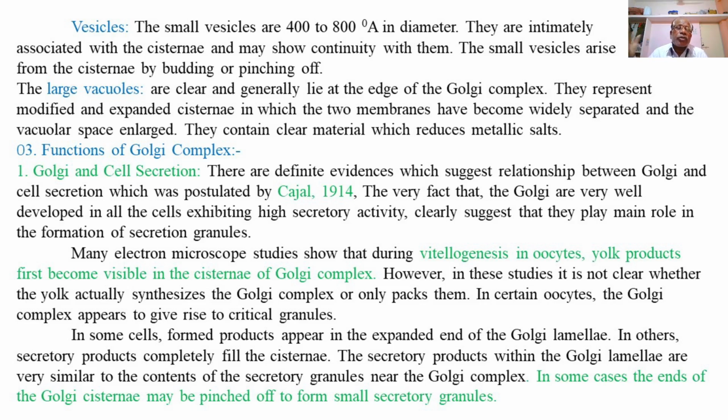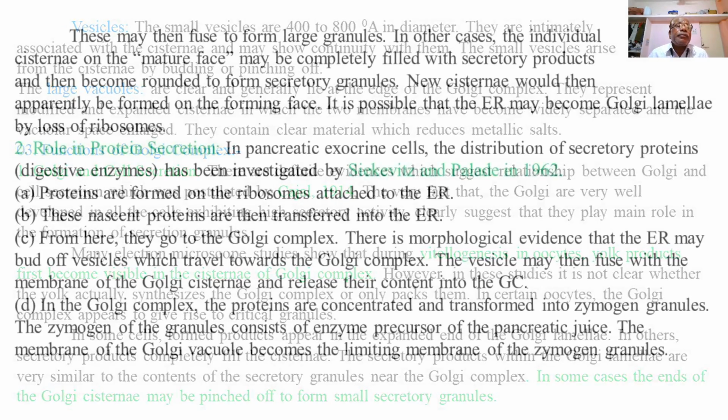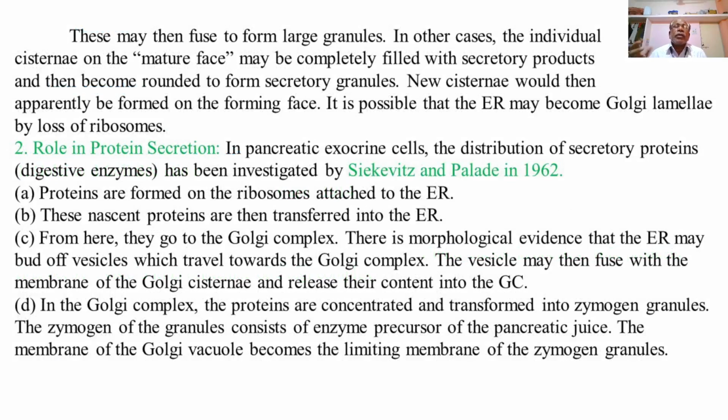So, in some cases, the ends of the Golgi cisternae may be pinched off to form small secretory vesicles containing different products, which are secretory products synthesized in the Golgi complex. Then these Golgi vesicles or secretory granules may fuse to form large granules.